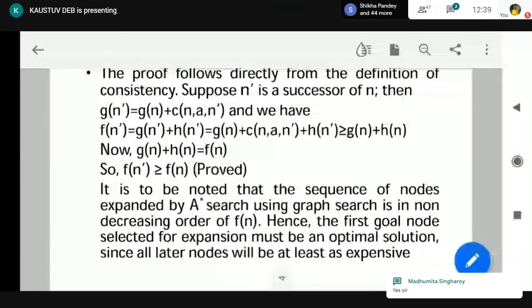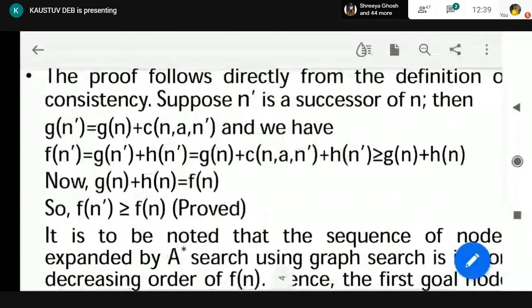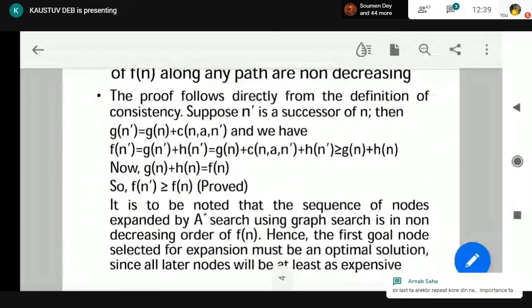What is written n dash is the successor of n, the child of n. That means after n you can produce n dash. Okay.